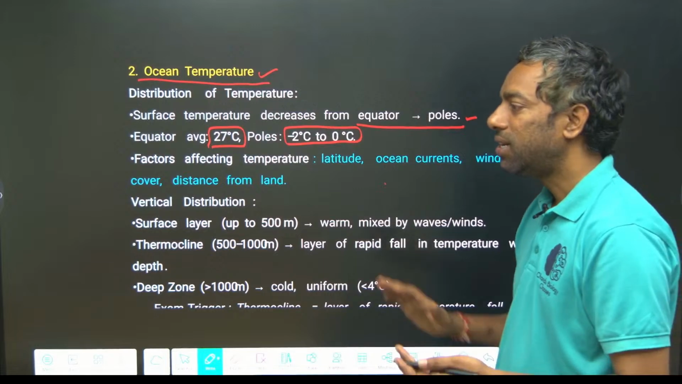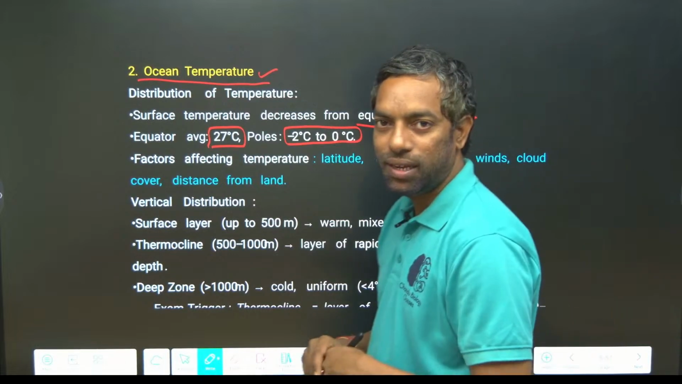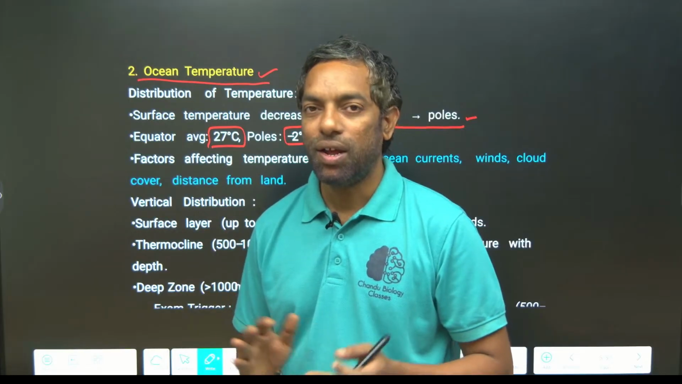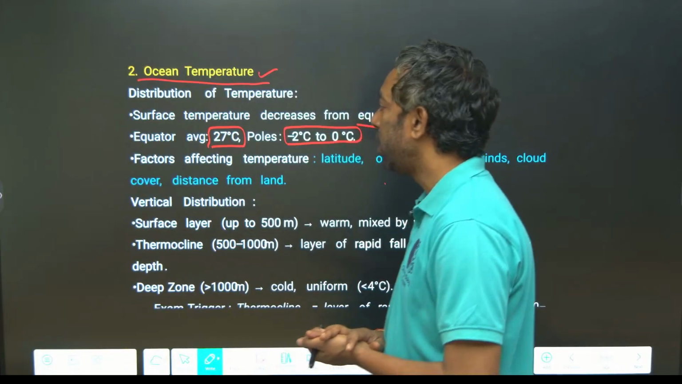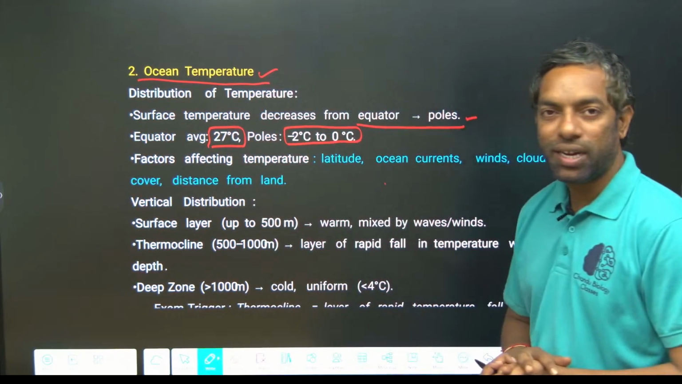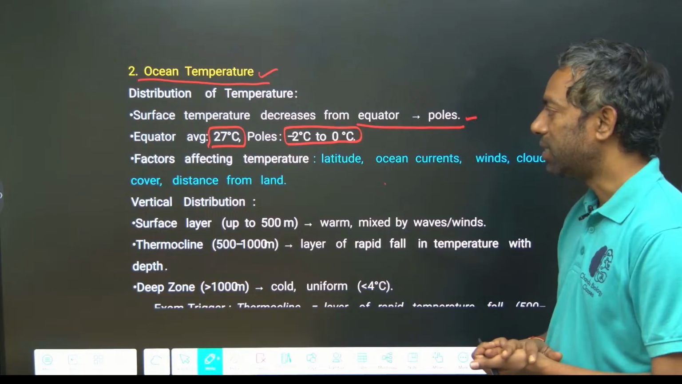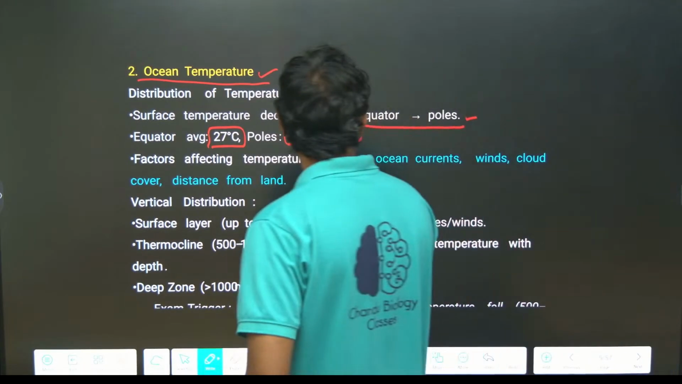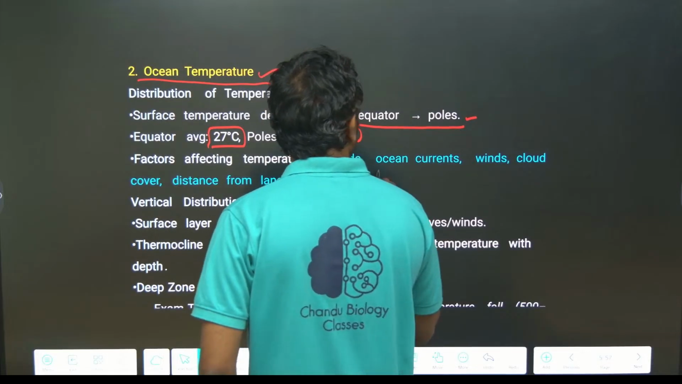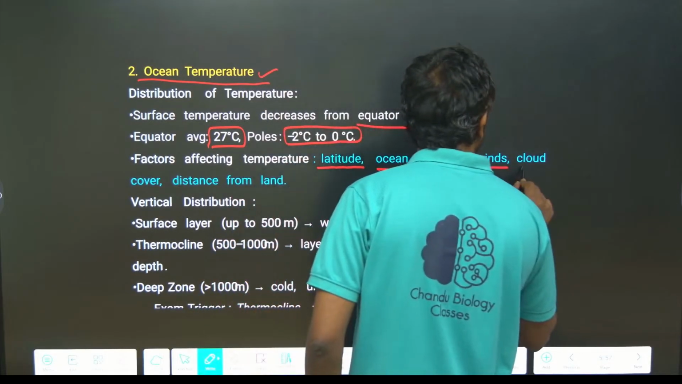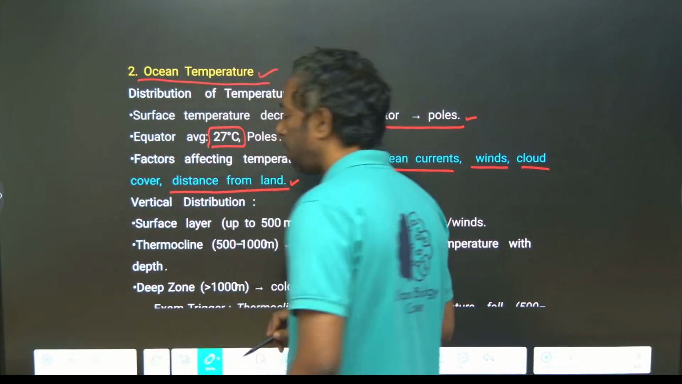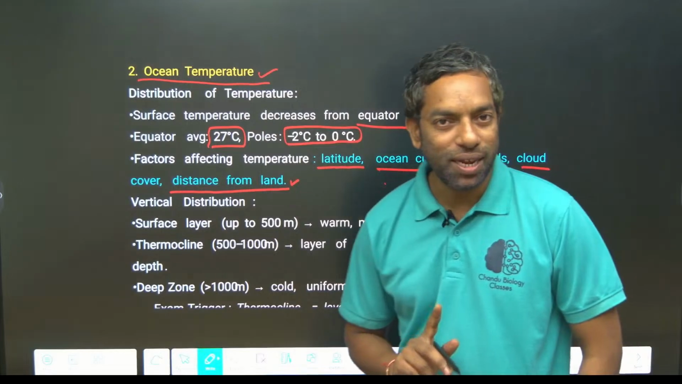Ocean temperature is also unevenly distributed. The equatorial places are at 27 degrees and the polar areas are below zero. Okay, factors affecting temperature, this is important: latitude, ocean currents, winds, cloud cover and distance from land. They can ask you this.